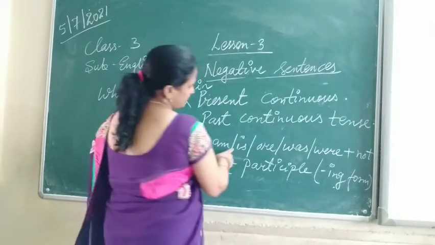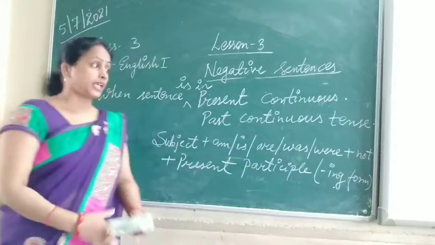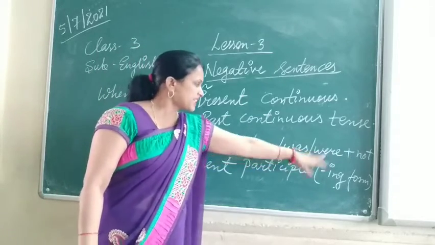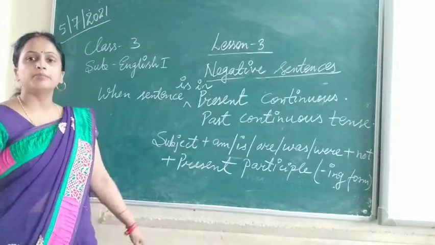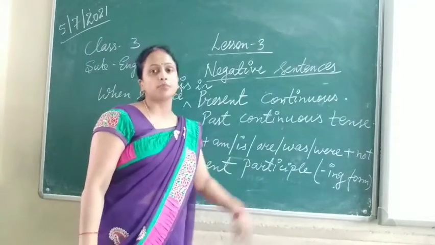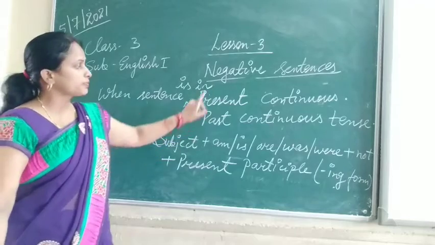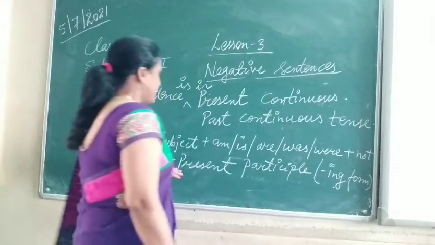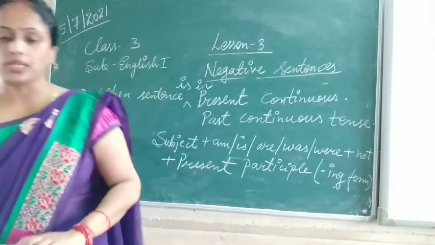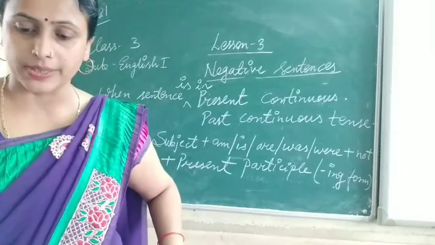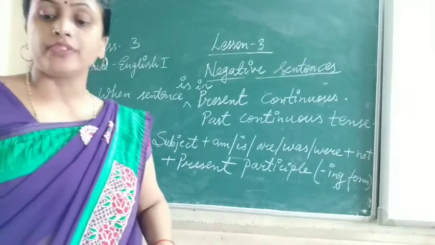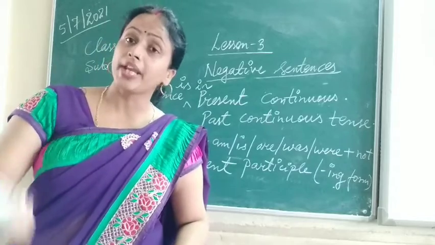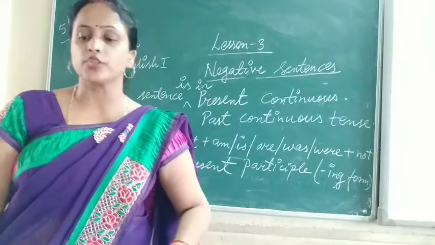Subject plus am, is, are for the present continuous, plus not, then the present participle ing form of the verb. Like this for both present continuous and past continuous: was, were plus not and the present participle ing form of the verb. We will take one example here. Suppose, I am driving my car. This is the affirmative sentence. When we change into the negative sentence: I am not driving my car.